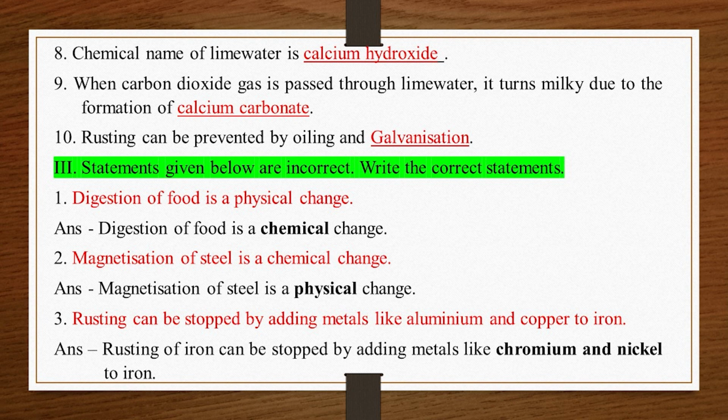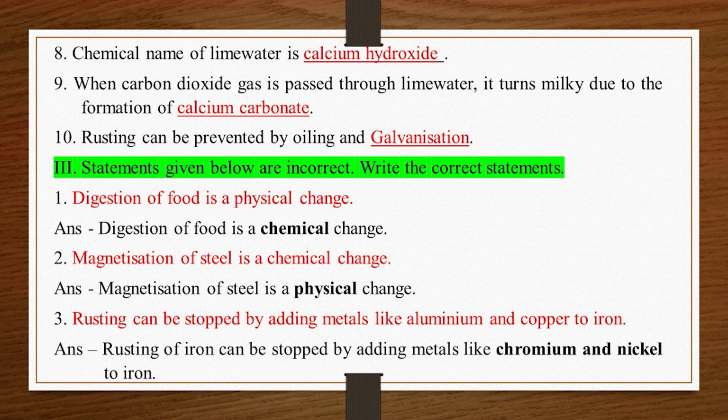8. Chemical name of lime water is calcium hydroxide. 9. When carbon dioxide gas is passed through lime water, it turns milky due to the formation of calcium carbonate. 10. Rusting can be prevented by oiling and galvanization.